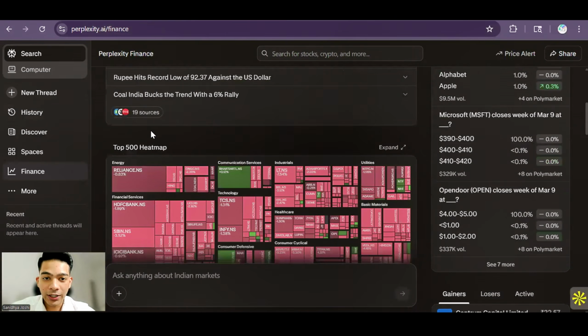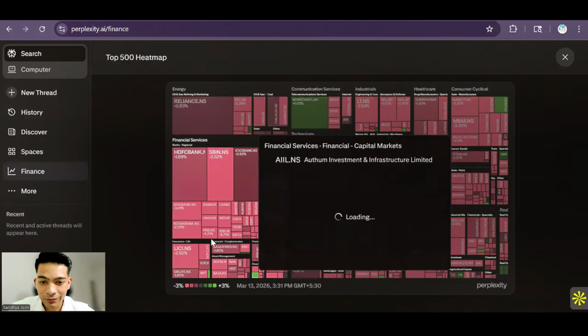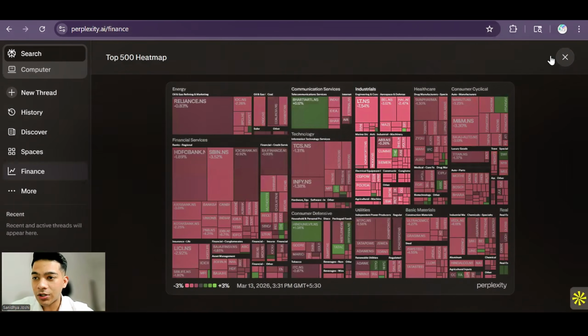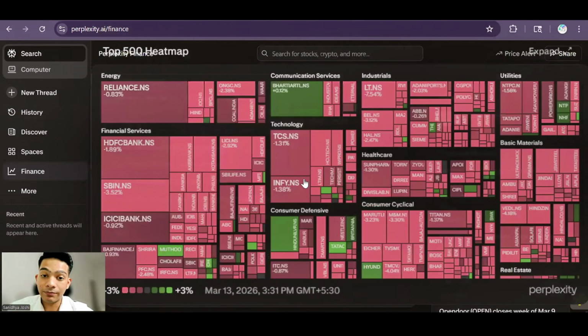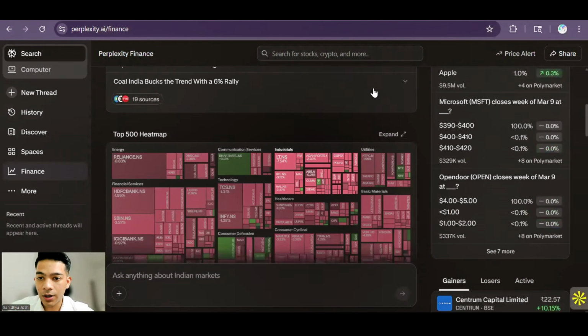Then you can see a good heat map for all the, I think there should be 400, 500 stocks. This is more than Nifty 50, all the stocks. But you have energy, communication, you get all the heat map. So it is very good. Every morning you should definitely check it out, what's going on in the market.